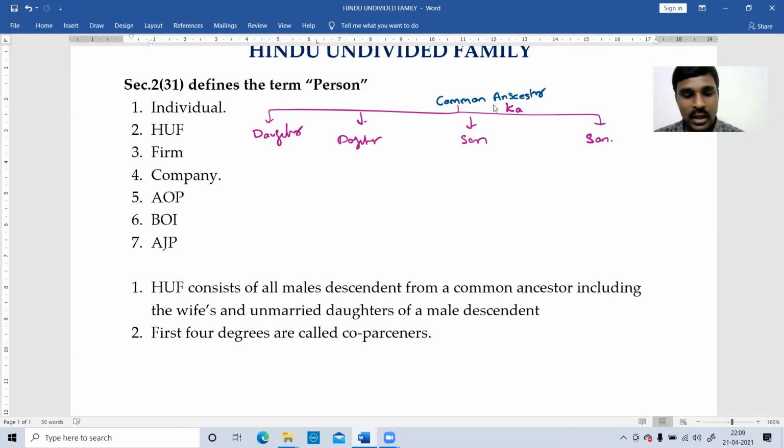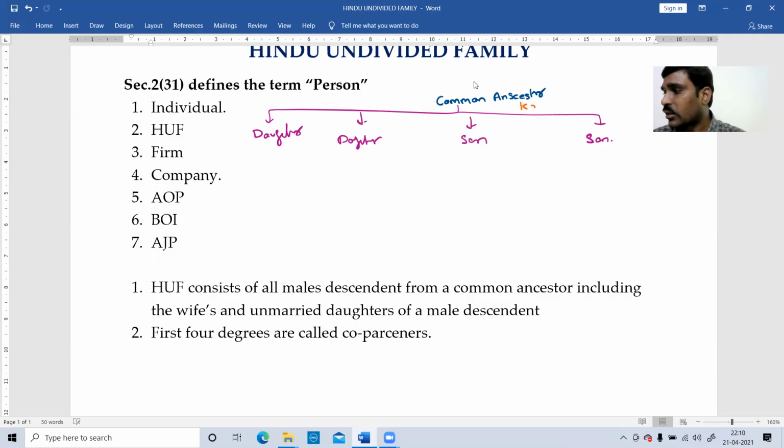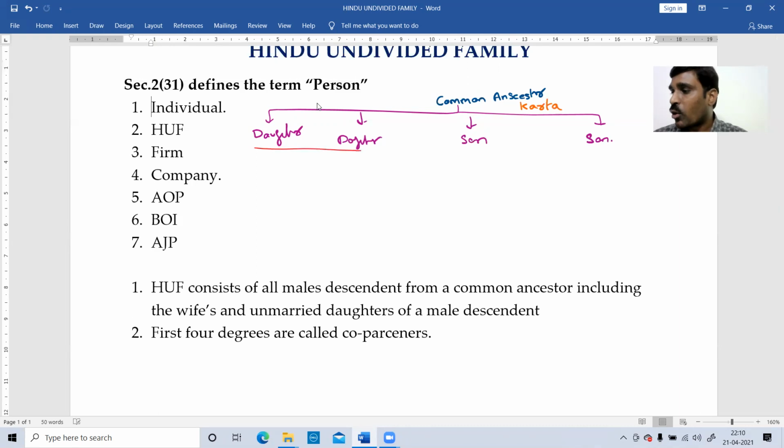Only the male descendants directly from the karta are co-parceners. The daughters are not part of the HUF.